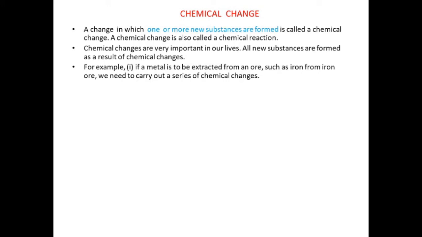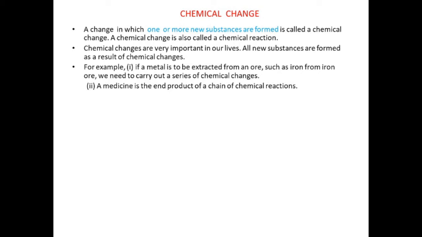Let us take some other examples. Metal is extracted from the ore, such as iron from iron ore. We have to carry out chemical changes. Without the help of chemical changes, iron cannot be extracted from iron ore, that is hematite. A medicine is the end product of a chain of chemical reactions.